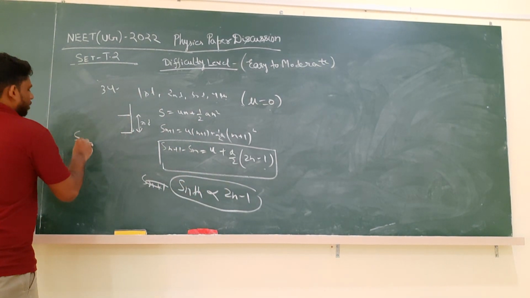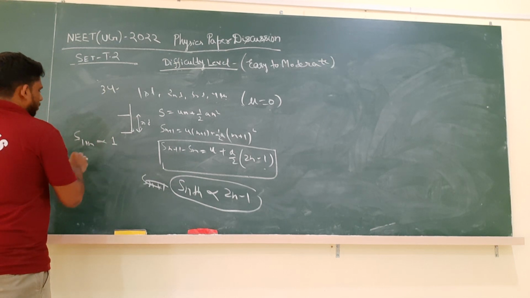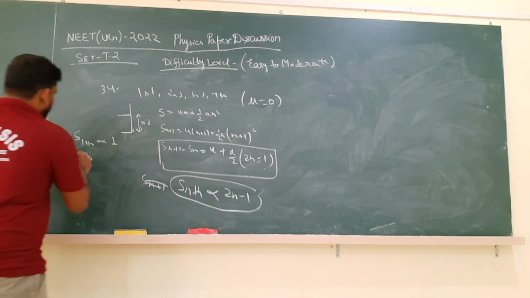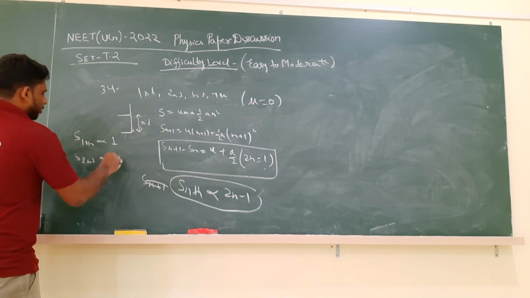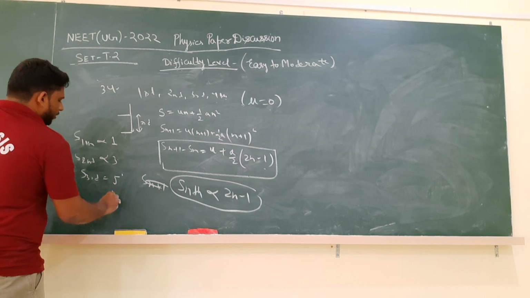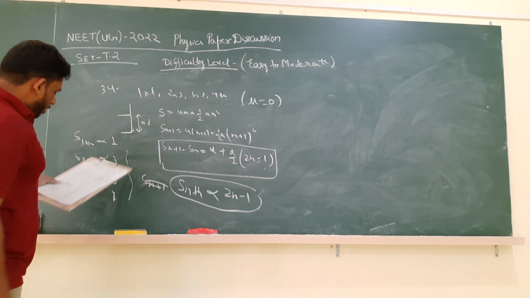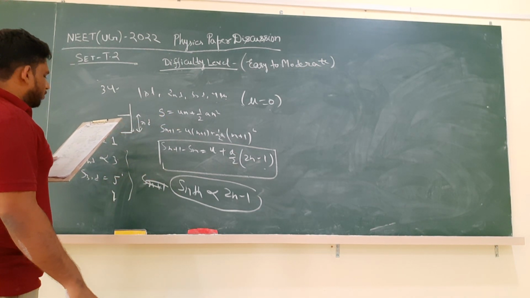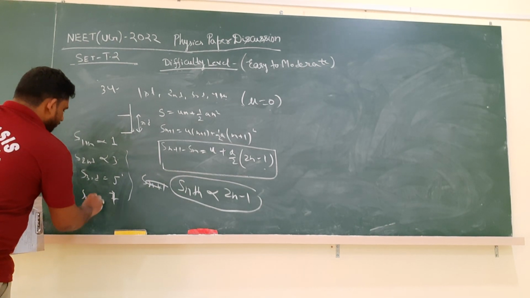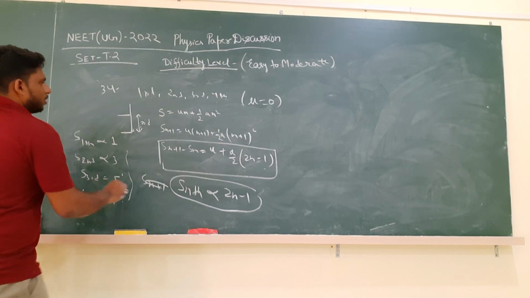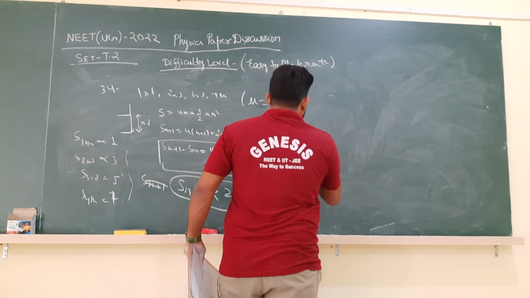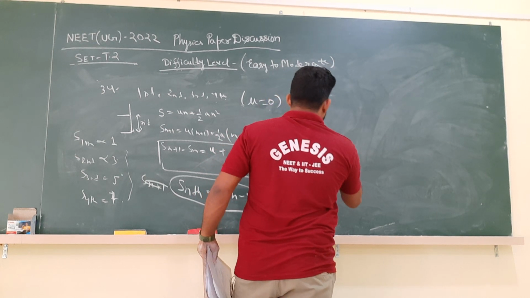So S first is proportional to 1. N equal to 1, you will get 2 into 1 minus 1, that is 1. S second is equal to 4 minus 1, 3. S third is equal to 6 minus 1, 5. 1, 3, 5, 7, like odd numbers will come. Simple. So the answer is 1 is to 3 is to 5 is to 7. S fourth will be 7.